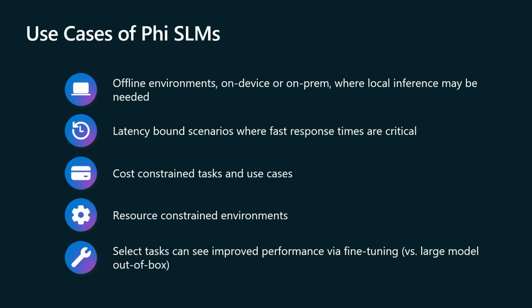In cost-constrained environments, Phi offers a very good solution for achieving high-quality language processing capabilities without incurring excessive expenses. So think about individuals, startups, to even larger institutions: deploying a small language model like Phi can enable a wide range of applications while staying within their budget. And lastly, fine-tuning a small language model for a particular task works very well with Phi models, making them adaptable to various special tasks and highly specialized for applications' unique needs.